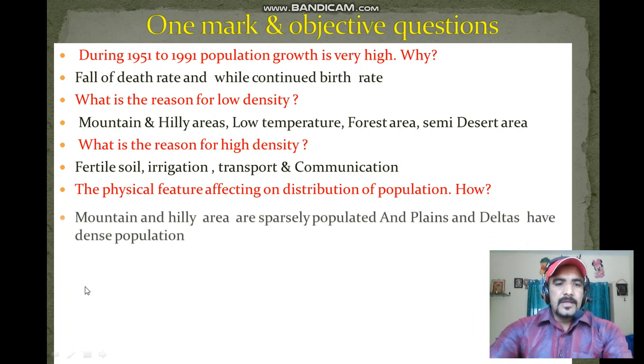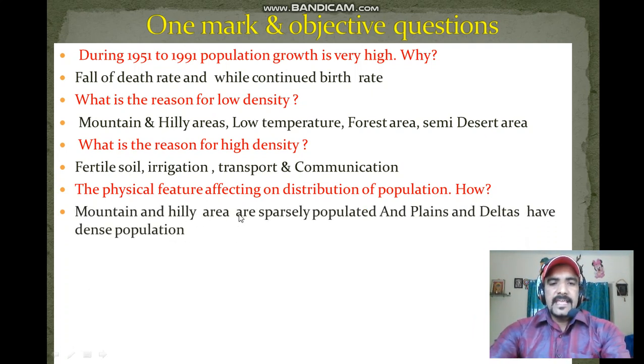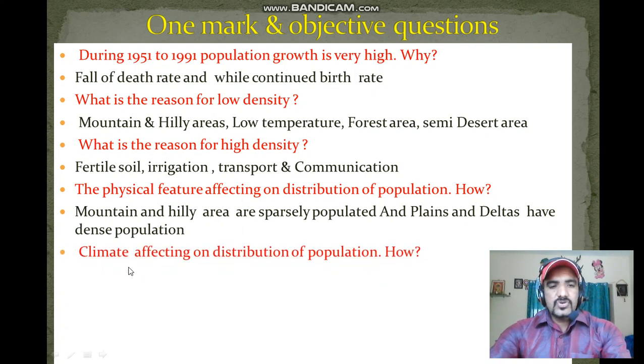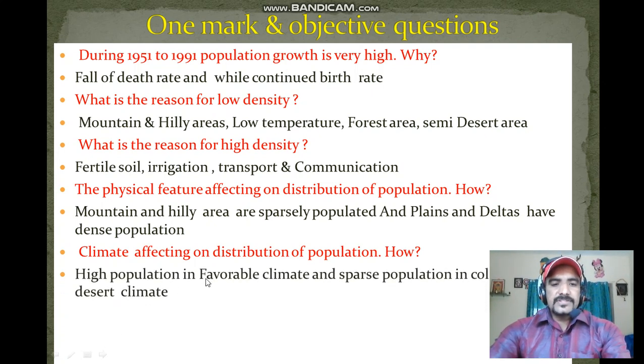Mountain and hilly areas are sparsely populated, and plains and deltas are densely populated. Next question, how does climate affect the distribution of population? There is high population in favorable climate and sparse population in cold and hot desert climates.